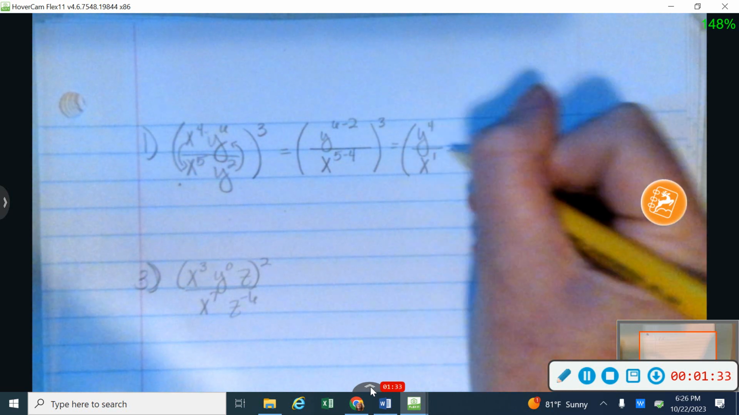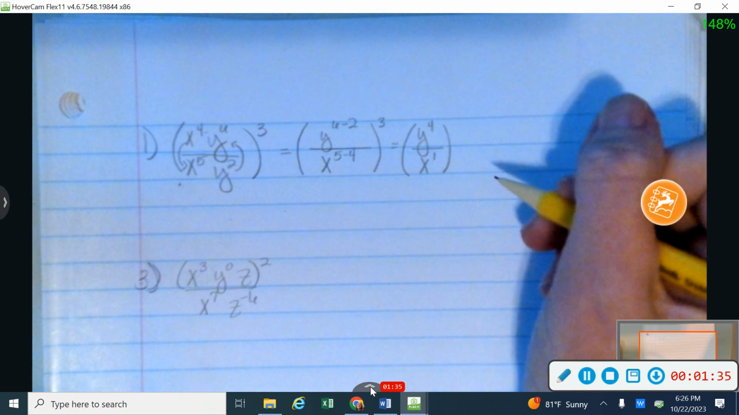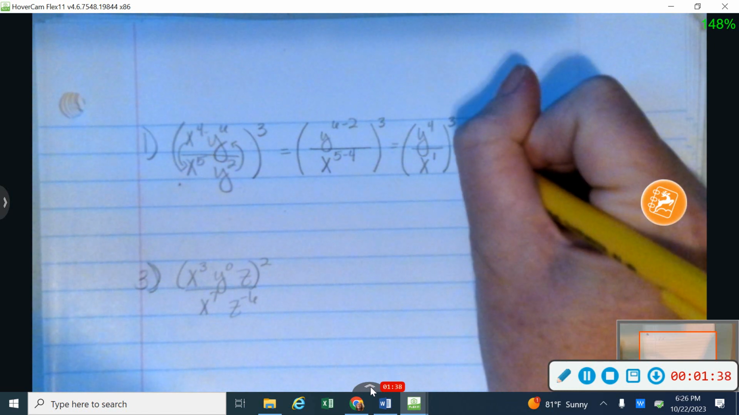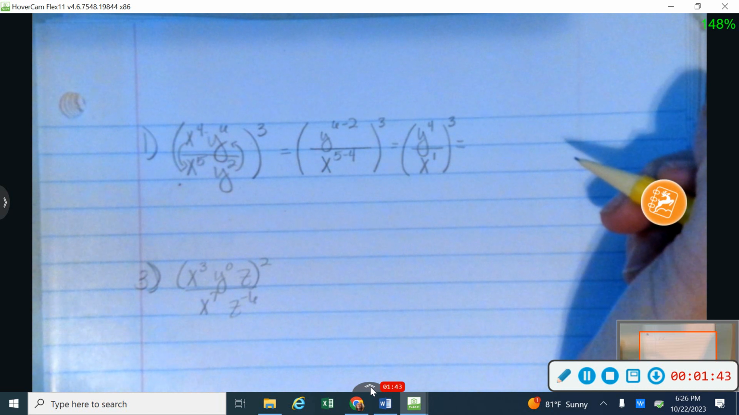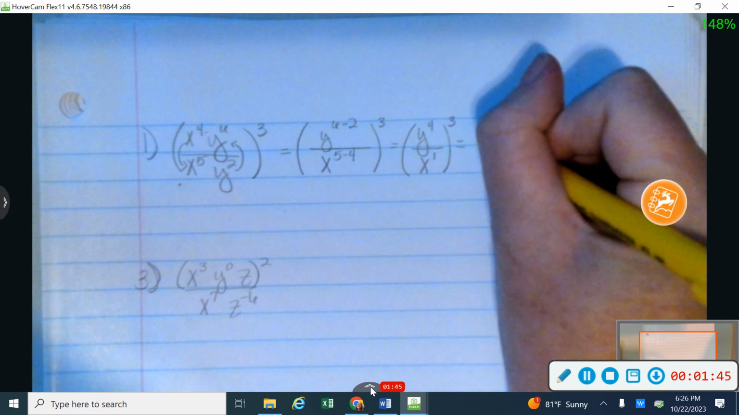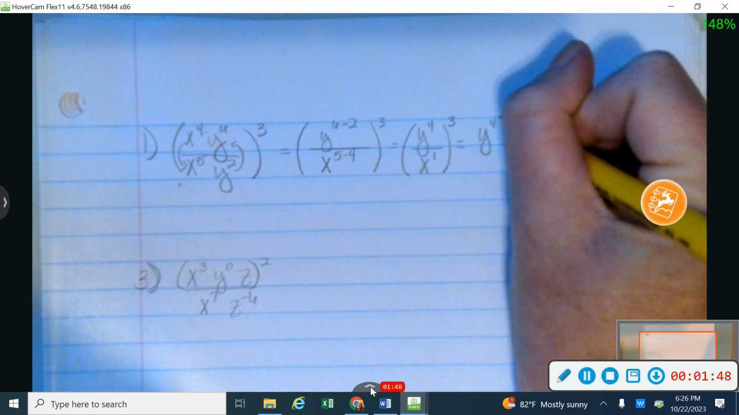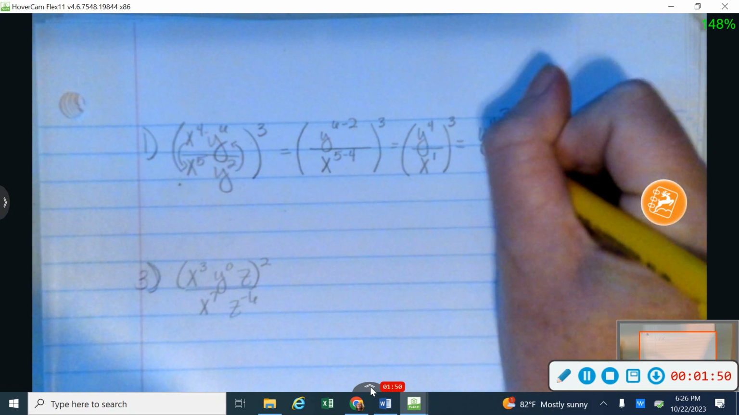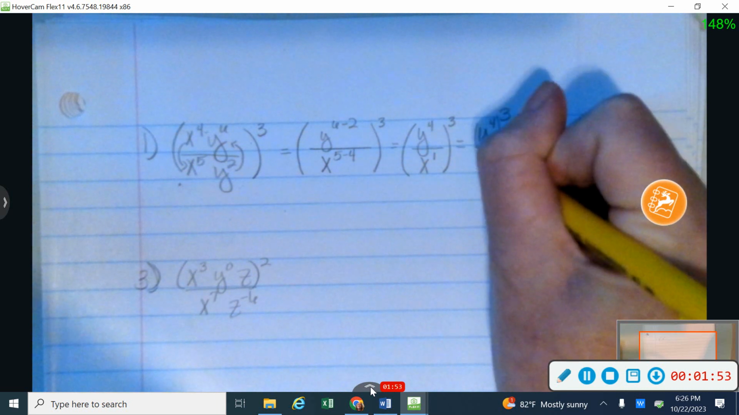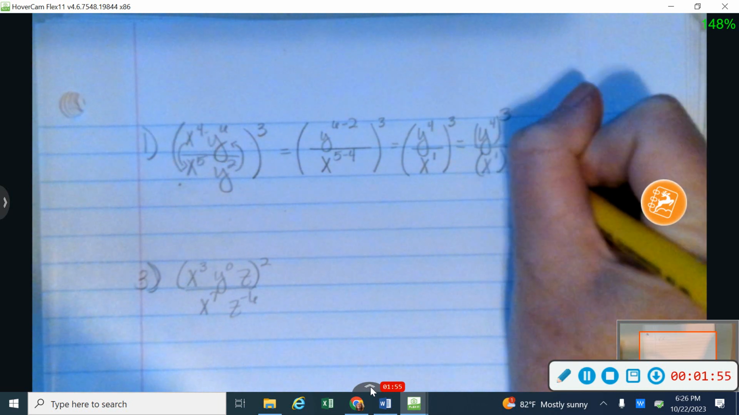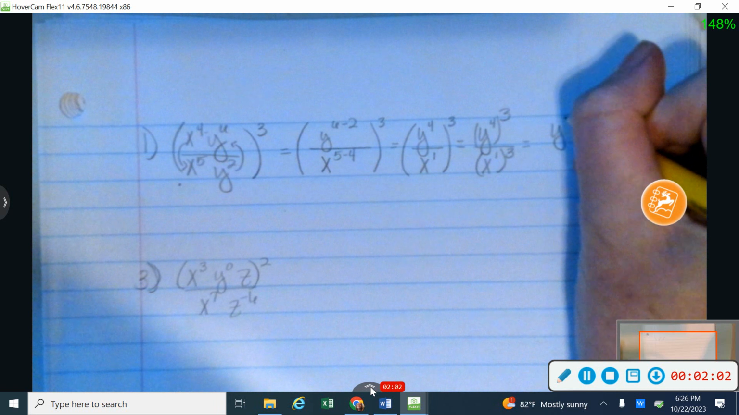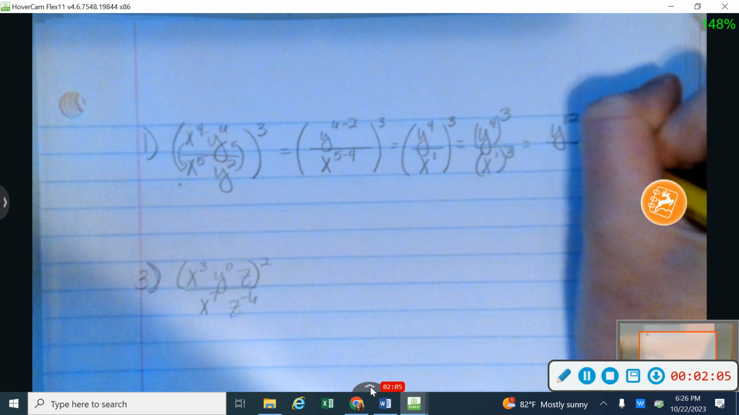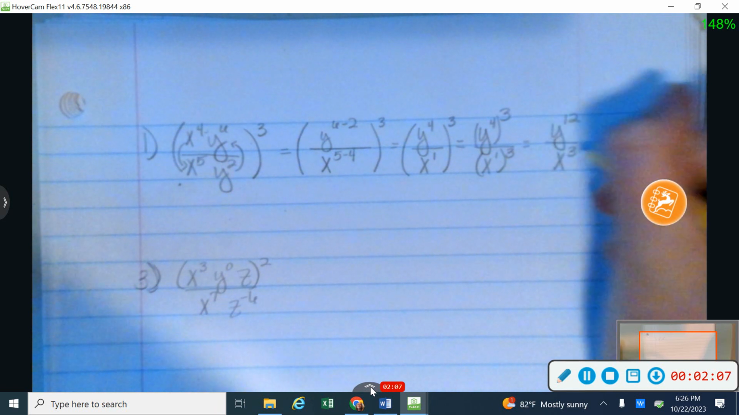On the bottom, I'm going to have x to the 1st power, or just x, and then I'm going to raise all of that to the 3rd power. Because we are dividing, I can distribute that 3rd power into my parentheses. So I'm going to have y to the 4th to the 3rd power, and then on the bottom, x to the 1st to the 3rd power. Anytime I have an exponent that's being raised to an exponent, I'm going to multiply those exponents together. So my final answer will be y to the 12th over x to the 3rd power.